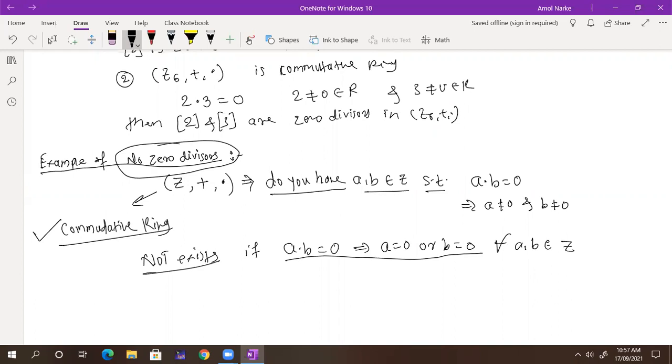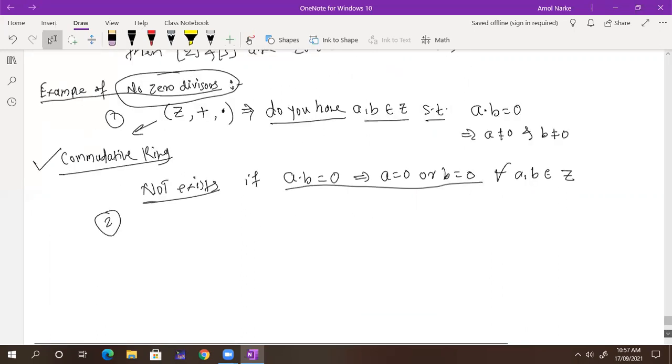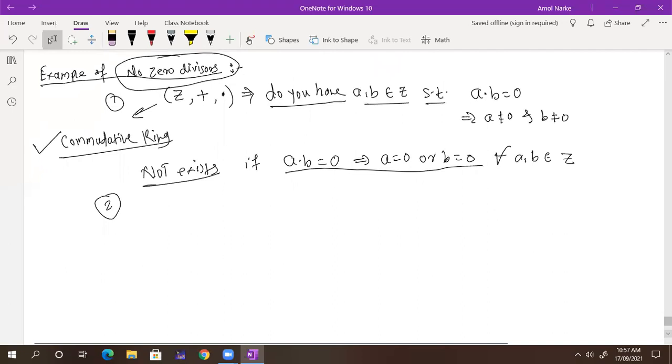Any other example do you have in your mind? Everyone understand that example? Yes or no? No zero divisors. What is meant by zero divisors?